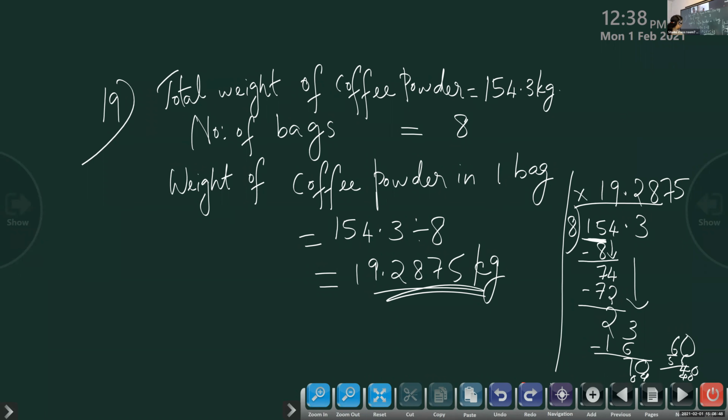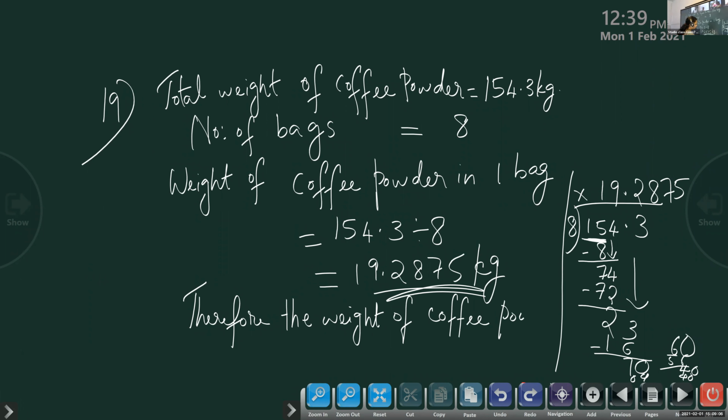Therefore, children, the last step: the weight of coffee powder in each bag is 19.2875 kilograms, and there will be no powder with Tony.